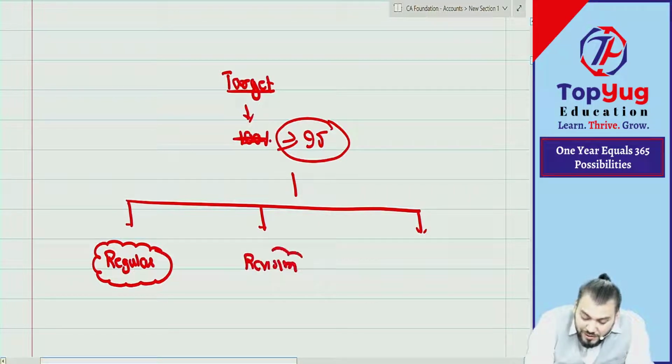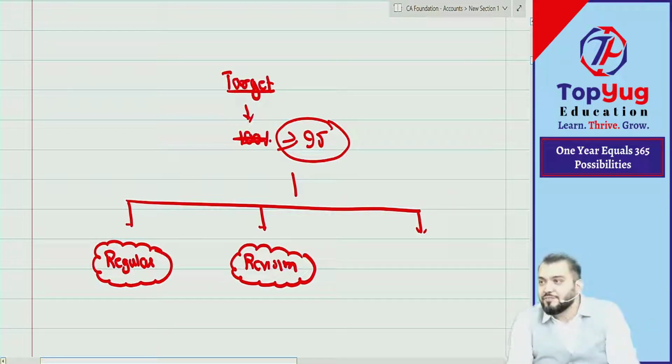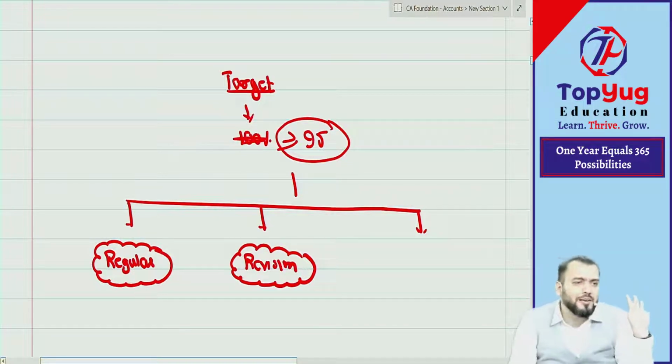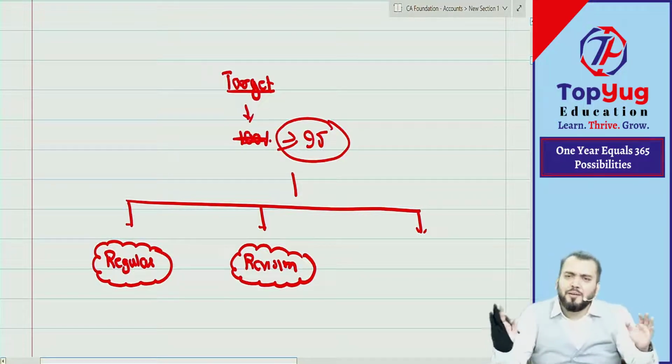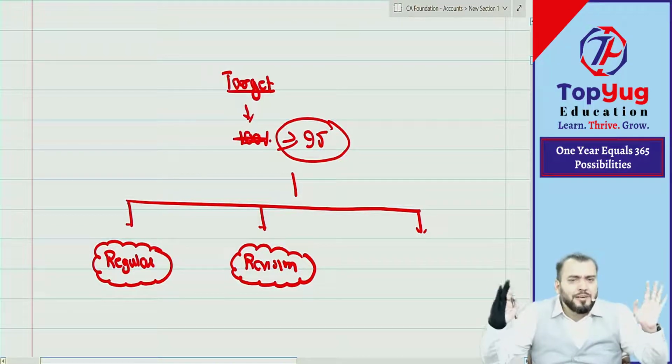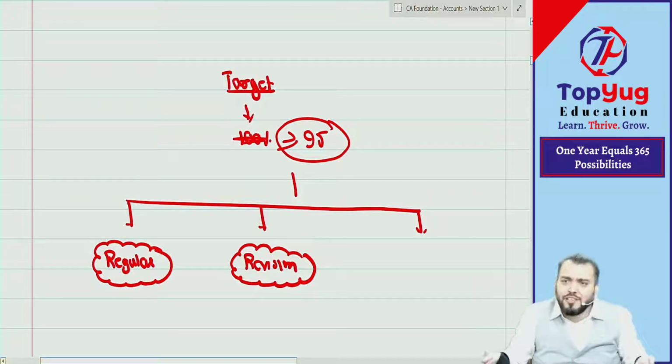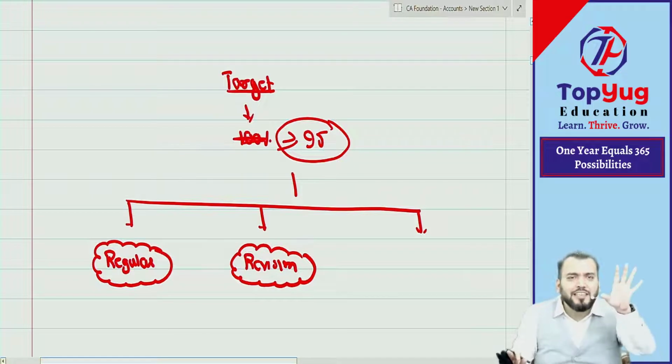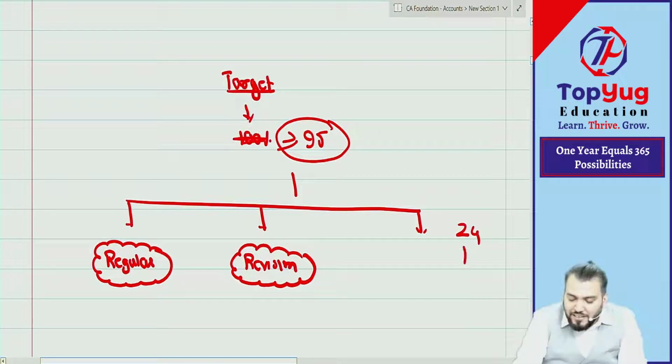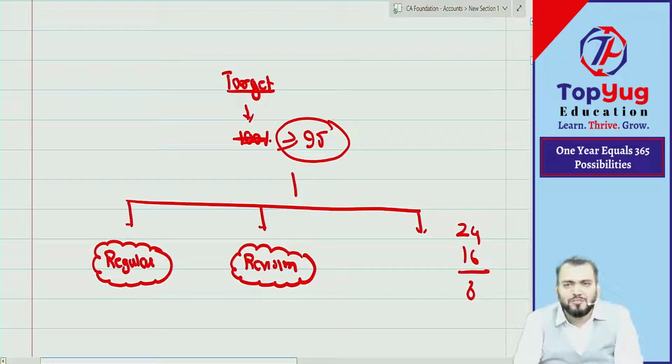Revision is also required on a consistent basis. Coming into class and going home and sleep will not help you. And it does not mean that you need to study for 24 hours. 7 to 8 hours sleep, 7 to 8 hour class. How many hours gone? Chalo, 8, 8, 16. So 24 minus 16, how much left? 8 hours.